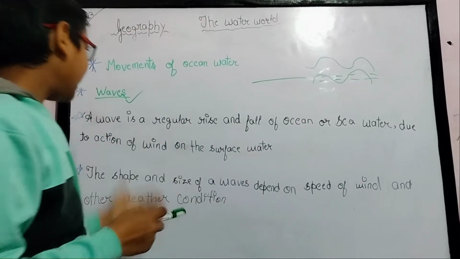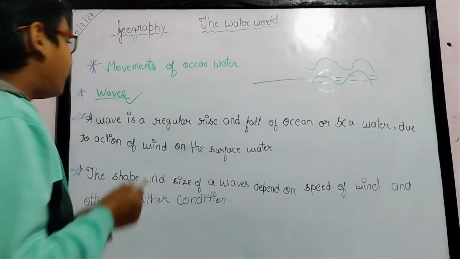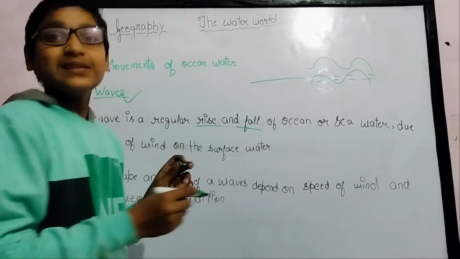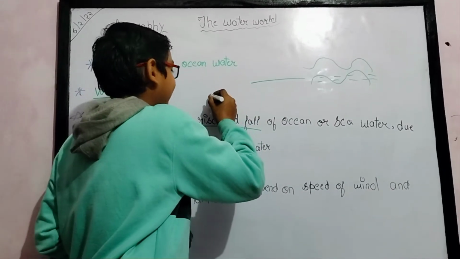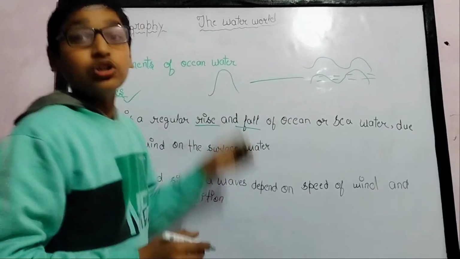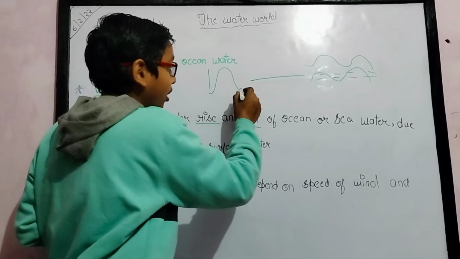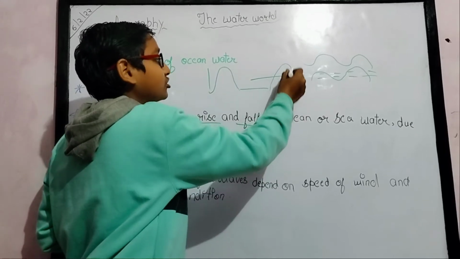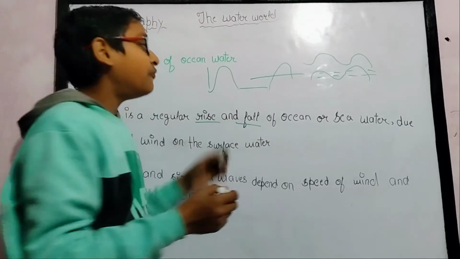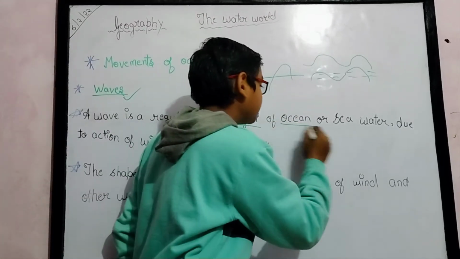The definition of a wave is a regular rise and fall of ocean or sea water.